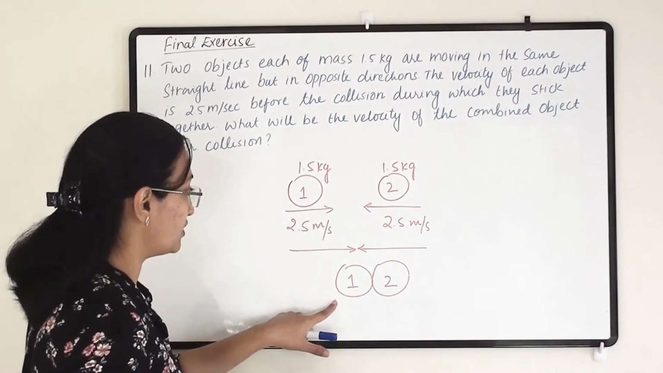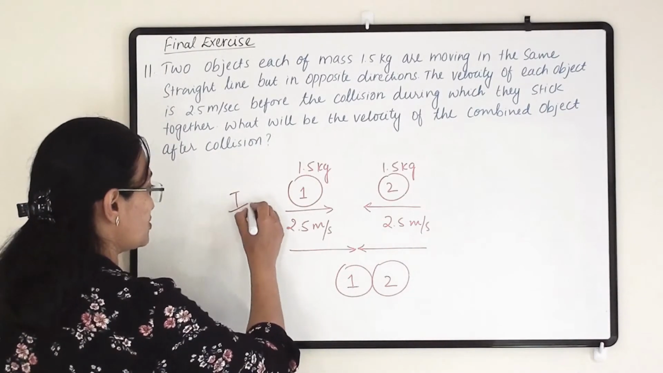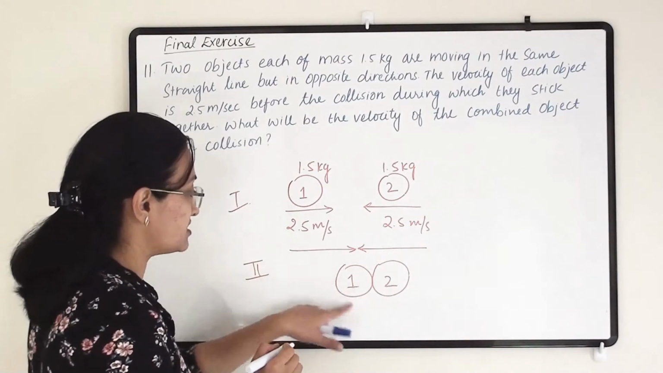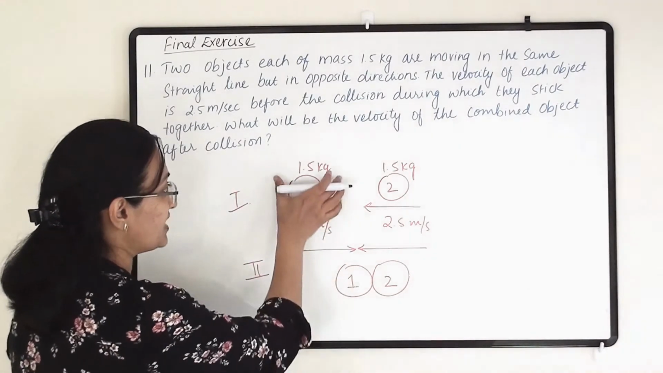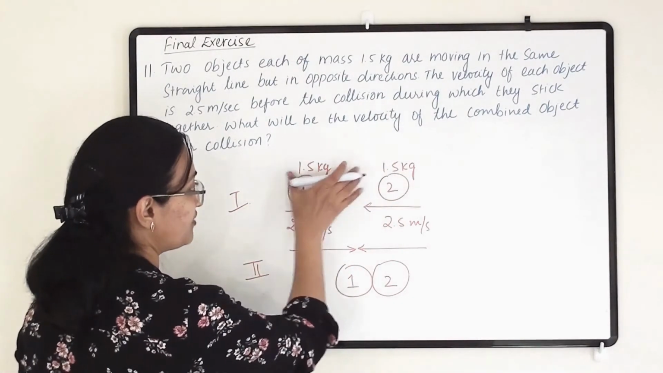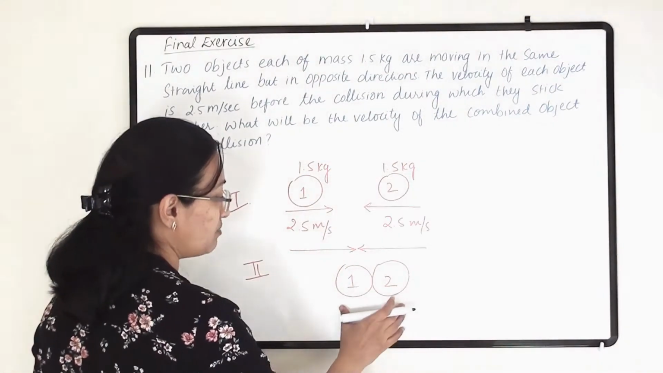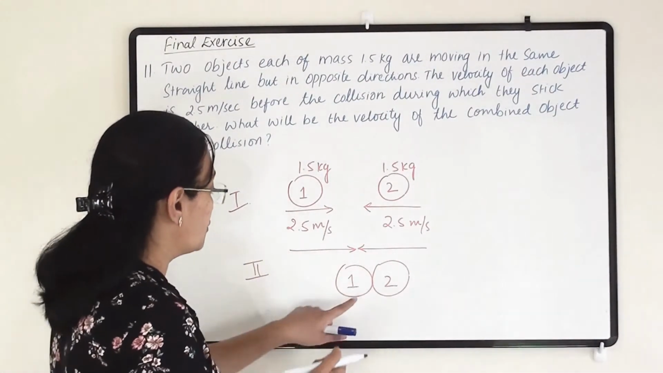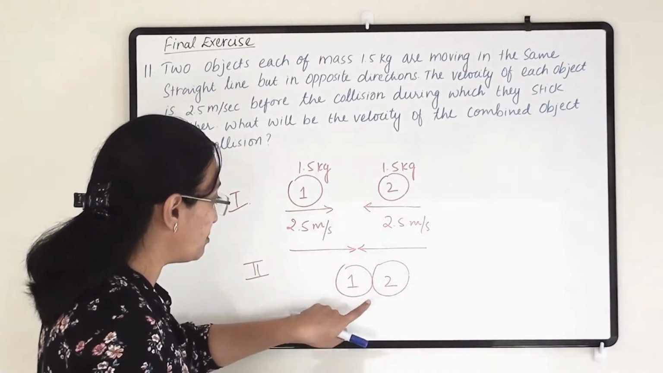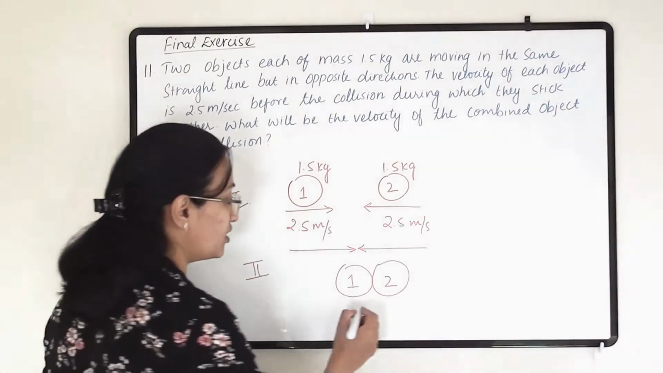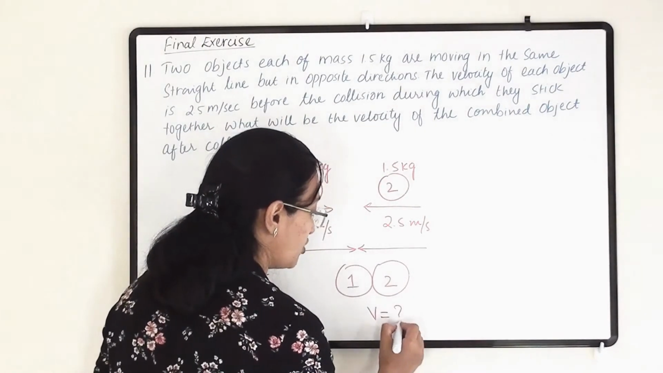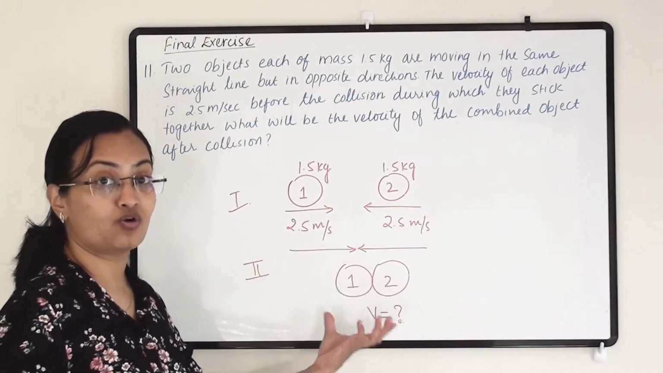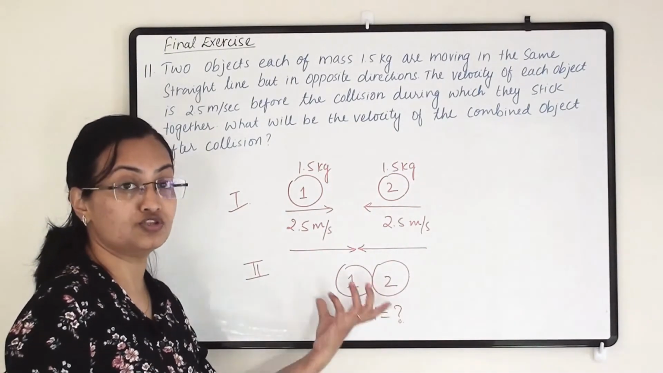So after collision, this is the first situation. Then they are colliding. After colliding, they stick together. So mass, we can get it from here, that 1.5 plus 1.5 will be the mass of these two objects because they got stuck together. So 3 kg mass will be there. But over here, what will be the velocity of this new object, or what will be the velocity of these two objects once they stick together?